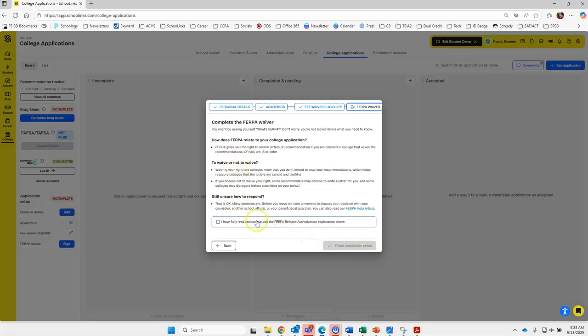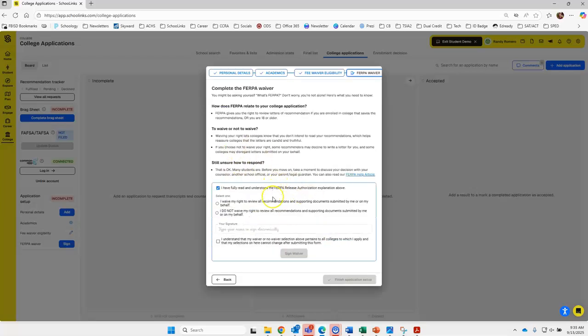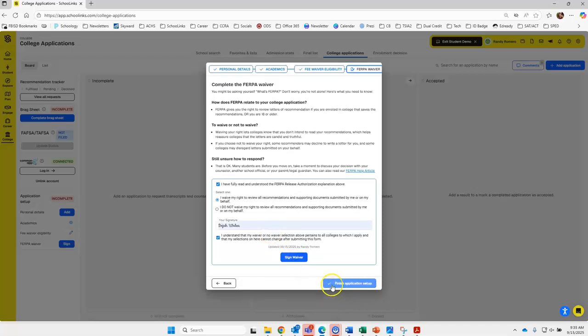And this is that FERPA waiver. This is where you notate, I understand what it means to waive or not to waive. You will waive your right to view all recommendations and supporting documents submitted by me or on my behalf. And then you will sign your name, click I understand, and sign waiver. This is pretty much the answer for everybody. The only one that isn't is that rank one. But if you want your counselors to share your stuff, you will have to waive your right. And then click sign waiver.